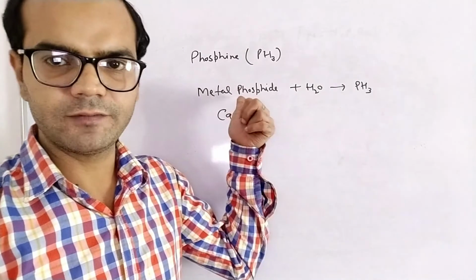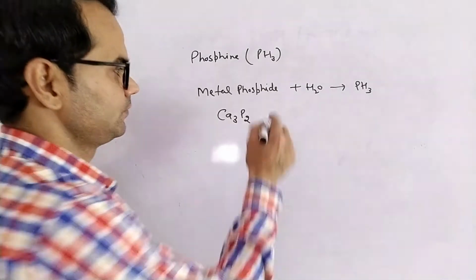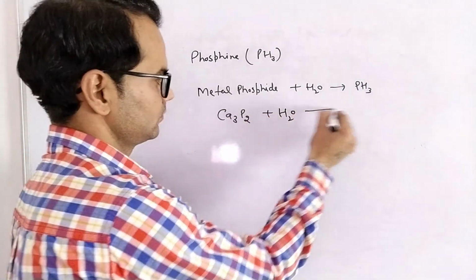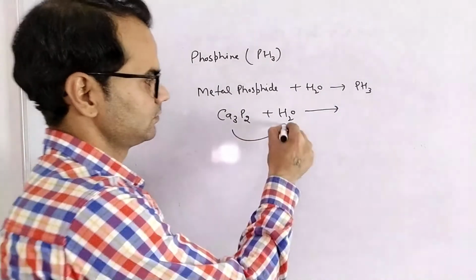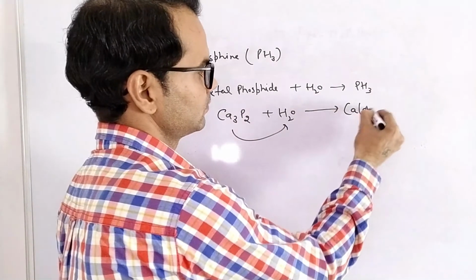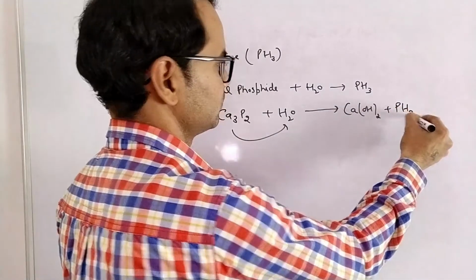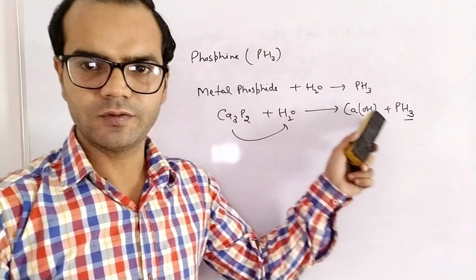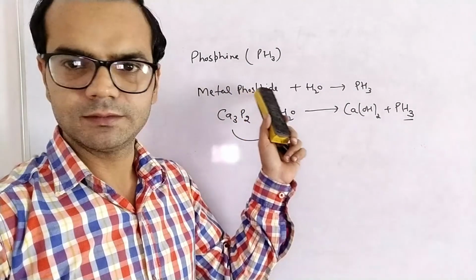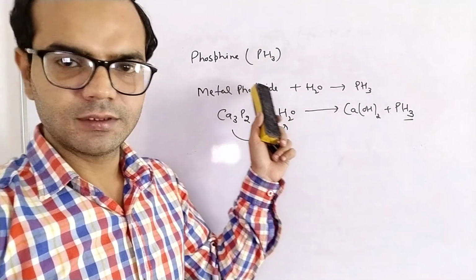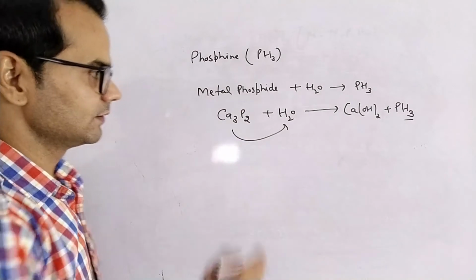Hydrolysis of a metal phosphide will give us phosphine. For example, we have calcium phosphide. Again, this is a double displacement reaction, plus phosphine. Phosphine is obtained by the hydrolysis of a metal phosphide. The rest of the hydrides are formed by a simple method.